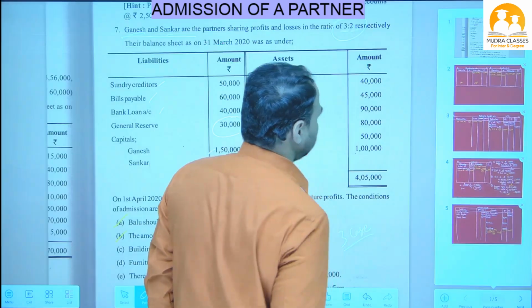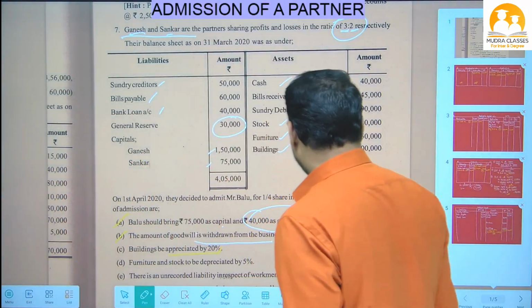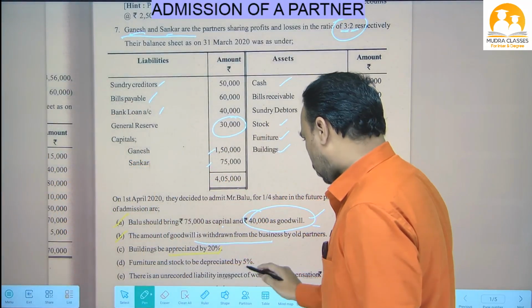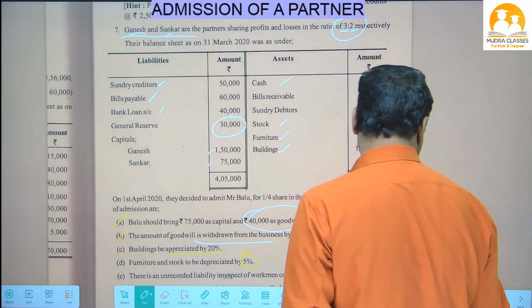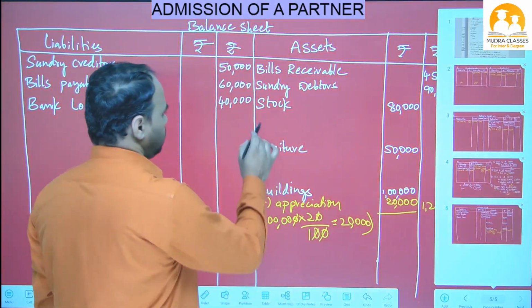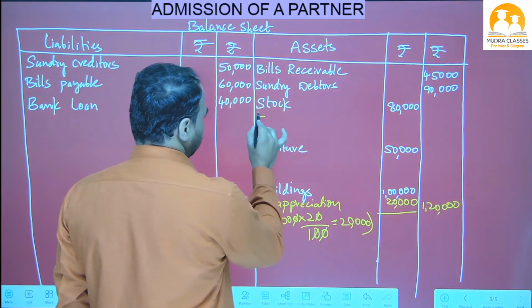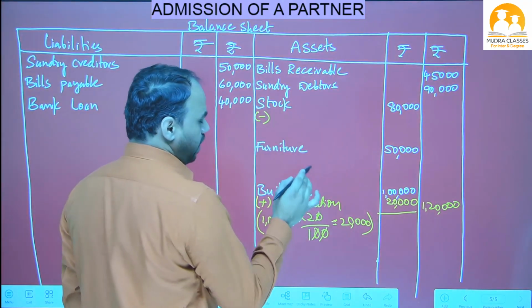Okay, see the next one. Next adjustment. Buildings completed, beta. Next one is furniture and stock to be depreciated by 5%. What are depreciated? Furniture as well as stock. Depreciated means nothing but reducing the value of an asset.